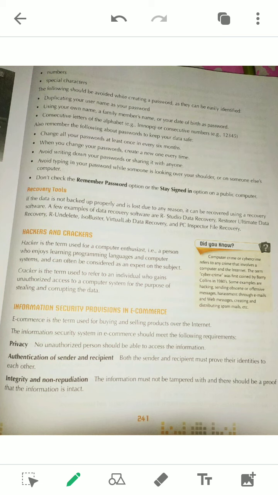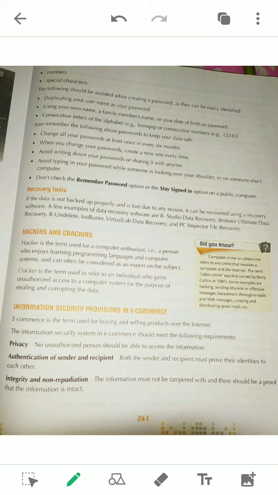And then integrity and non-repudiation. Users always put their sensitive information, like credit card numbers, debit card numbers, or account numbers and other information, as the user provides it to you.